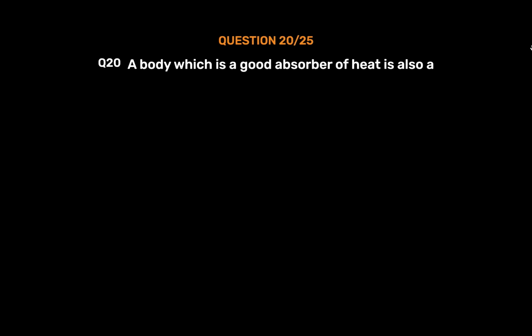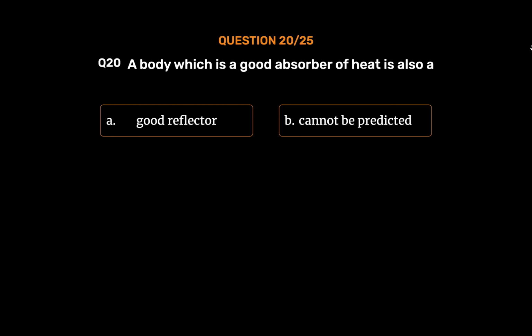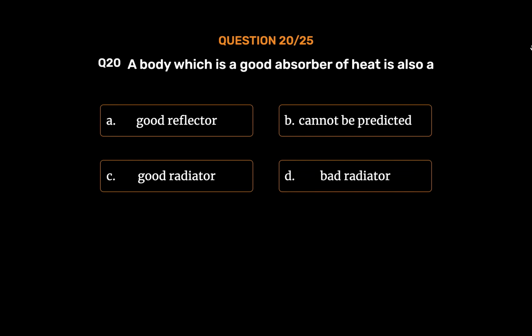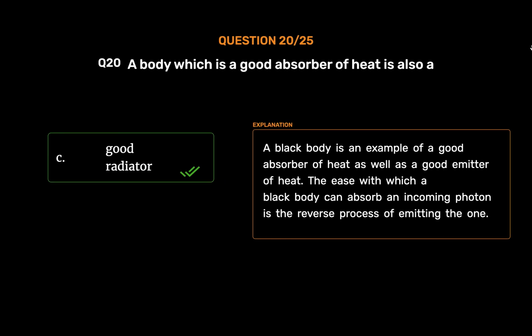Question number 20. A body which is a good absorber of heat is also a option A. Good reflector. Option B. Cannot be predicted. Option C. Good radiator. Option D. Bad radiator. The correct answer is option C. Good radiator. A black body is an example of a good absorber of heat as well as a good emitter of heat. The ease with which a black body can absorb an incoming photon is the reverse process of emitting one.